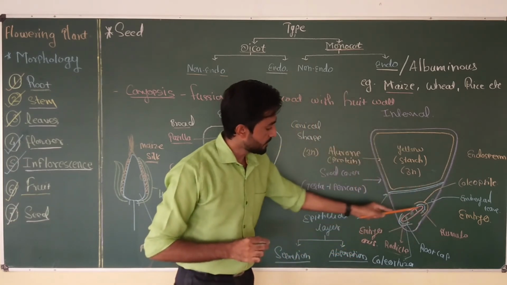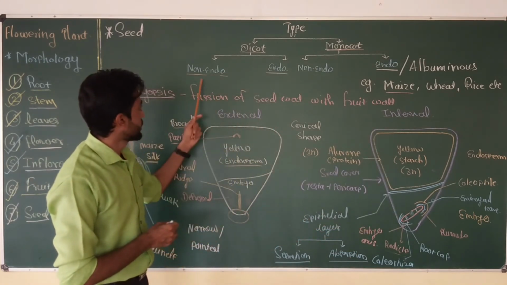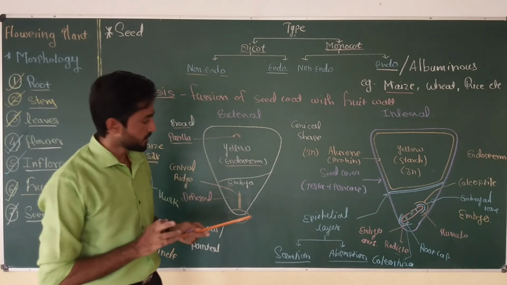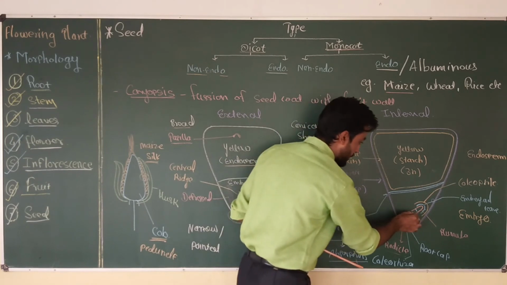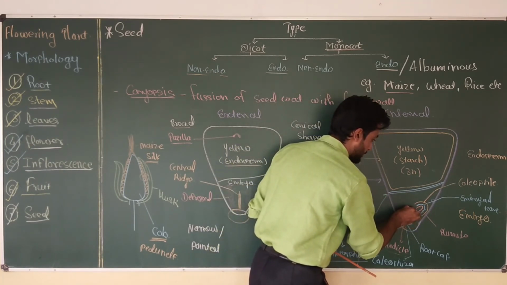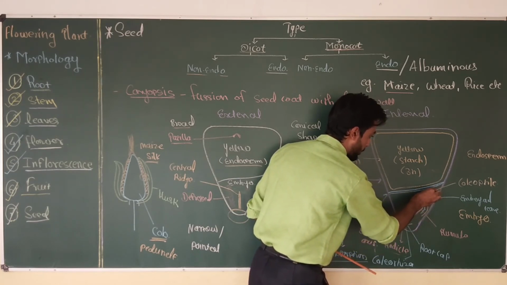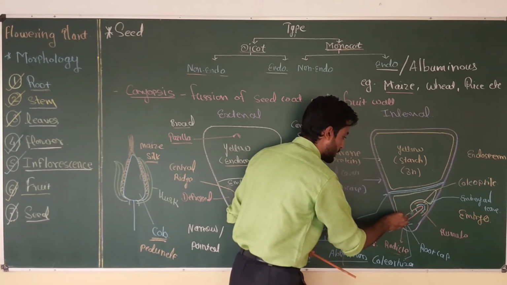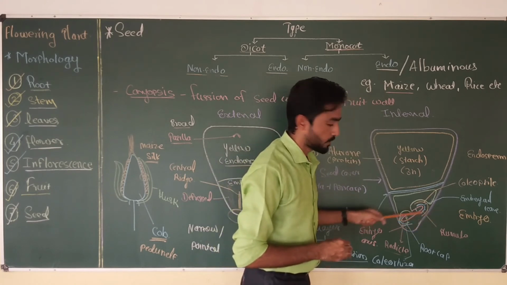Okay, so this is the normal embryo axis, which is also observed in dicot non-endospermic and dicot endospermic seeds. Now, from the center of the embryonal axis, a single cotyledon arises, and this is the cotyledon of the maize grain. This cotyledon covers the maximum portion of the embryo section of the seed.